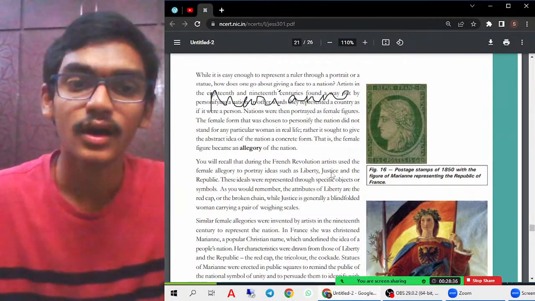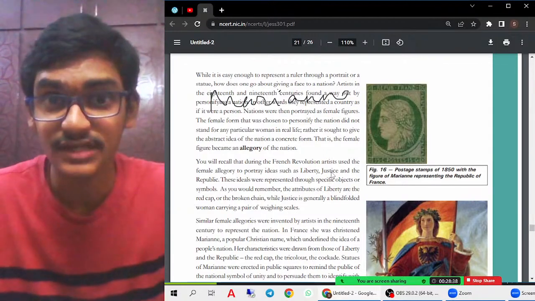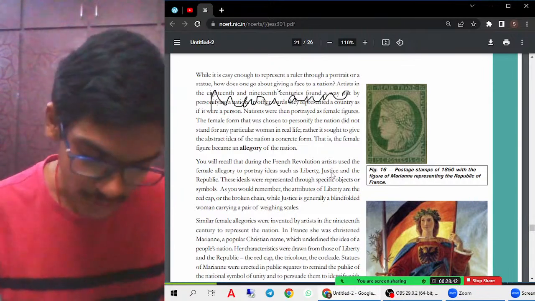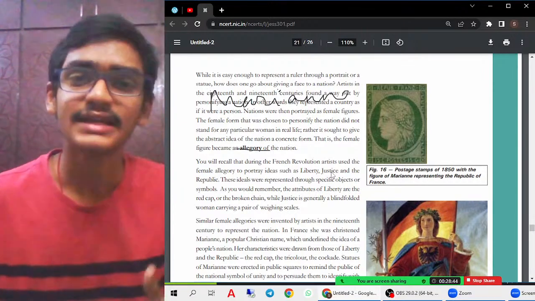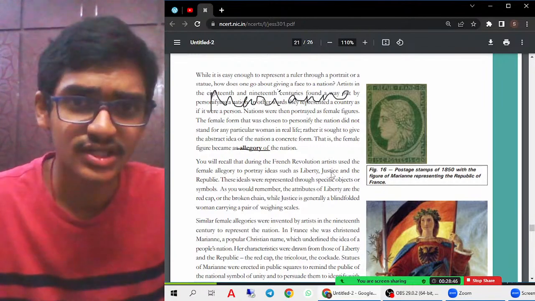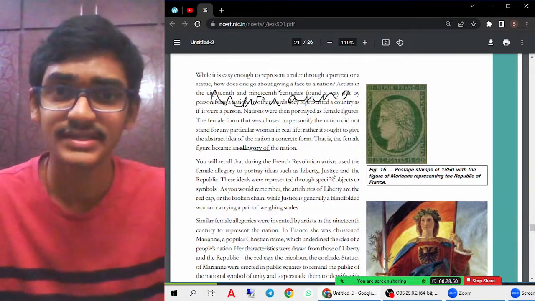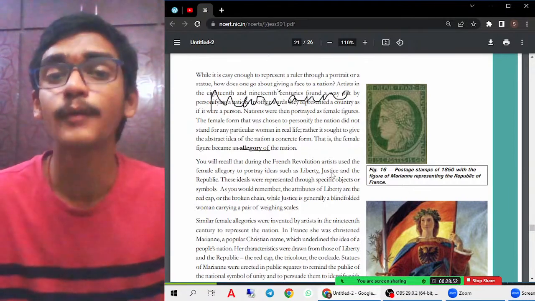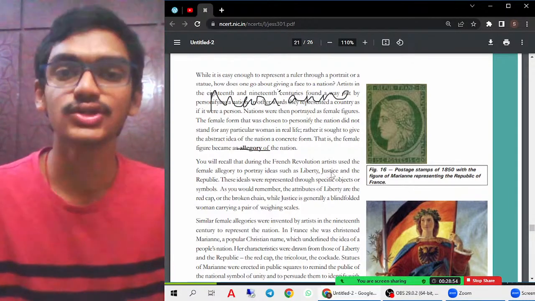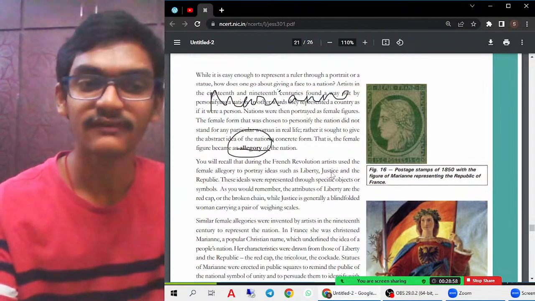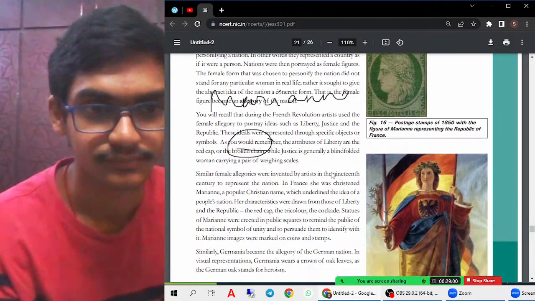They became more connected to their own nation when it was represented with the help of female figures. That is allegory. Allegory is when anything, whether it is republic, justice, or liberty, is represented with the help of a picture or a statue, then that is called allegory. That we can try to understand from this.